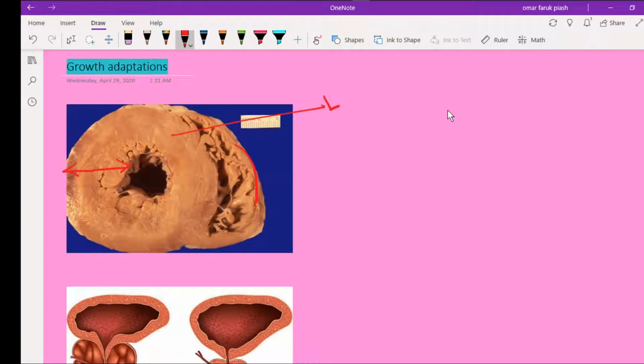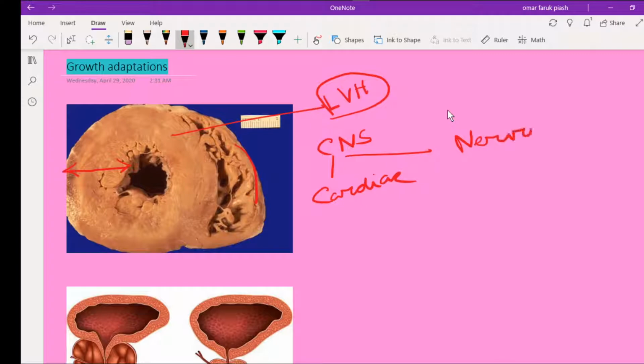This is a picture of left ventricular hypertrophy, and we know that in these three places, cardiac muscle, nervous tissue, and skeletal muscle, as they are permanent cells, there is only hypertrophy. In permanent cells there is no hyperplasia.